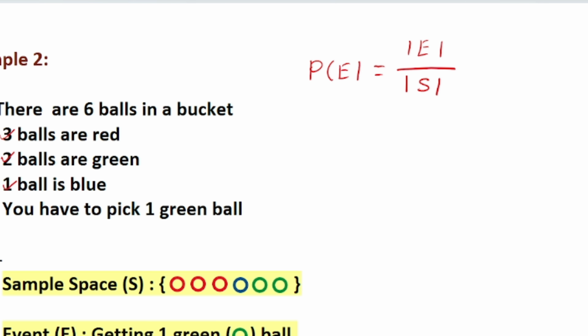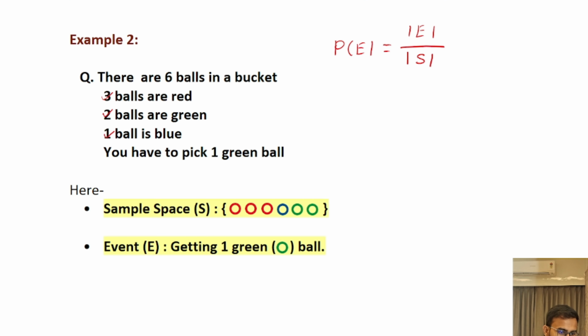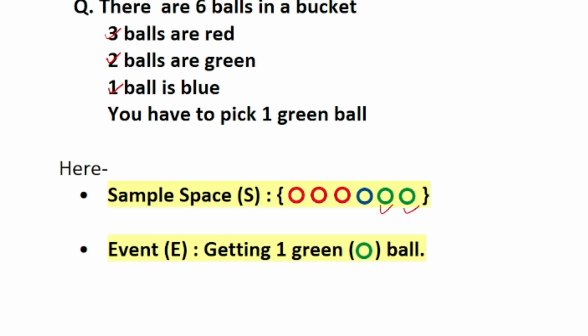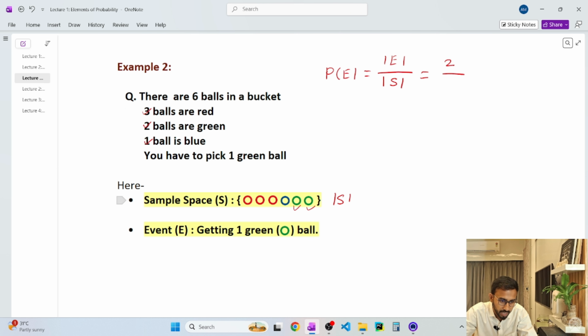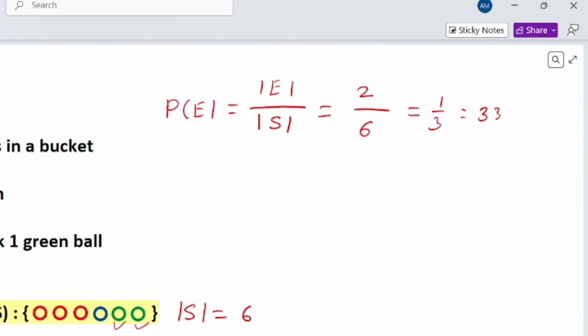We have to pick a green ball. The number of favorable outcomes is 2. Why? We already know there are 2 green balls. The cardinality of the sample space is equal to 6 here. So the answer is 1 by 3, which is 33.33%.